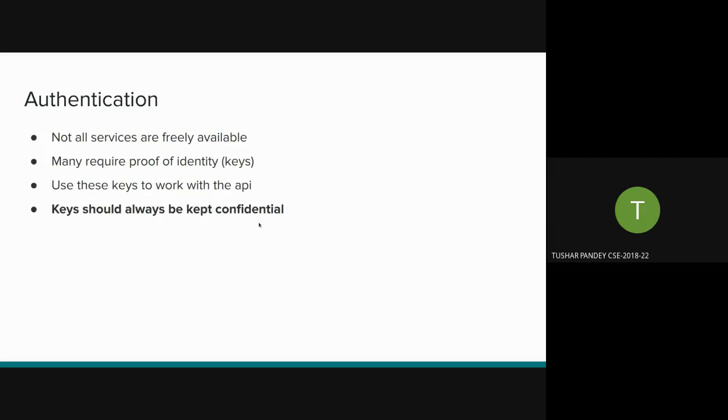And these keys should also always be kept confidential. Suppose you are working for a client and the client has paid for a service that has an API. Suppose your client has a GCP subscription, Google Cloud Platform. GCP will give you some keys, and you have to use those keys, and it's meant for your client's needs only. If you release those keys in the public, it might go in the hands of someone who might misuse them, and it will cost your client.